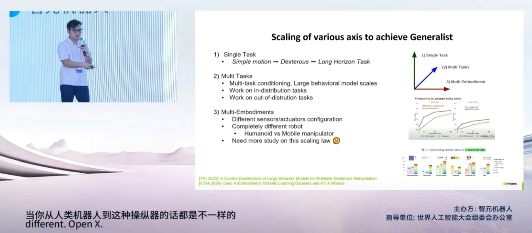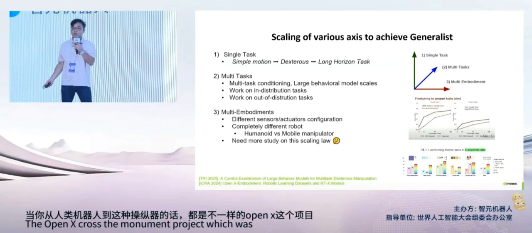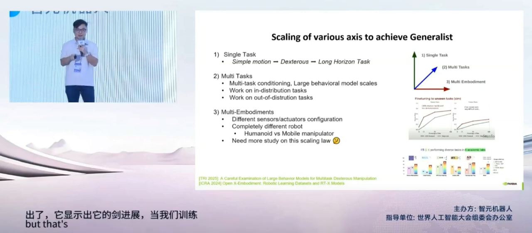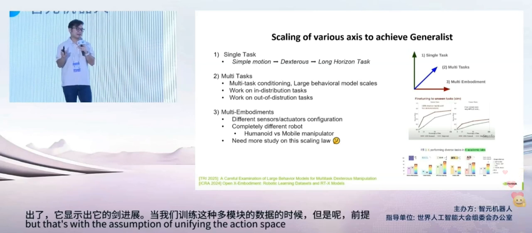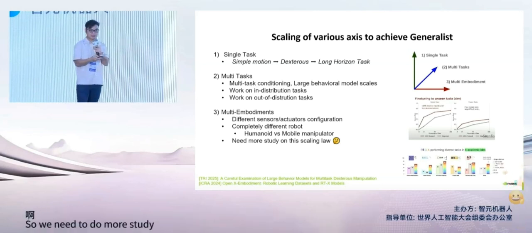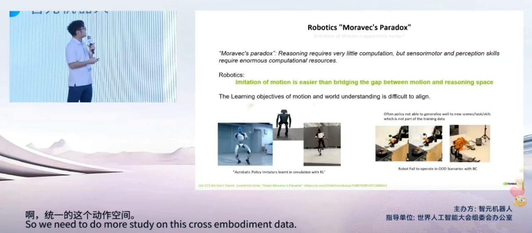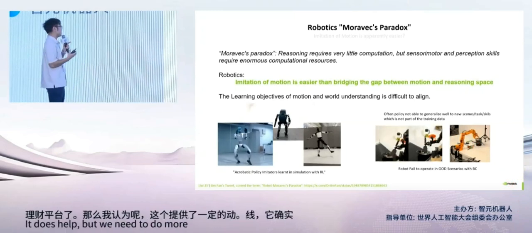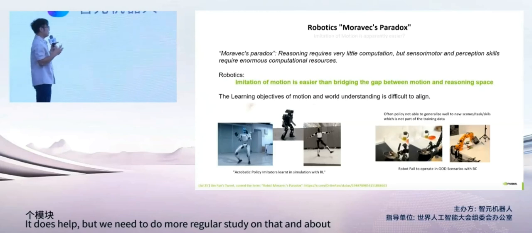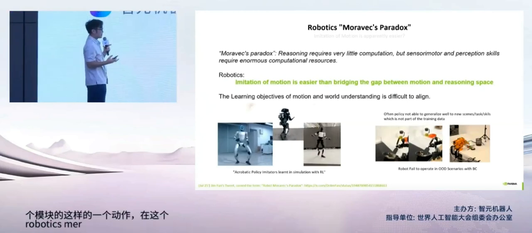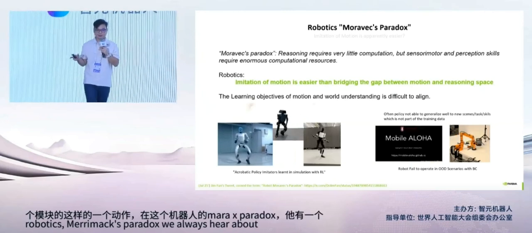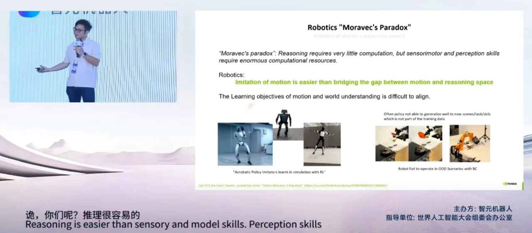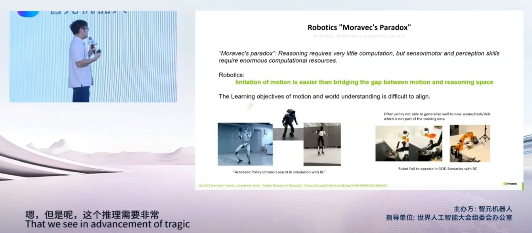The OpenX cross-embodiment project, which was launched 1.5 years ago, shows certain improvement when we train it with cross-embodiment data. But that's with the assumption of unifying the action space and effective action space. So we need to do more study on this cross-embodiment data, which I think provides certain insights. It does help, but we need to do more rigorous study on that. And about this robotics Moravec's paradox. We always hear about Moravec's paradox, right? Reasoning is easier than sensory and motor skills, perception skills, that we see in advancement on ChatGPT or whatsoever.